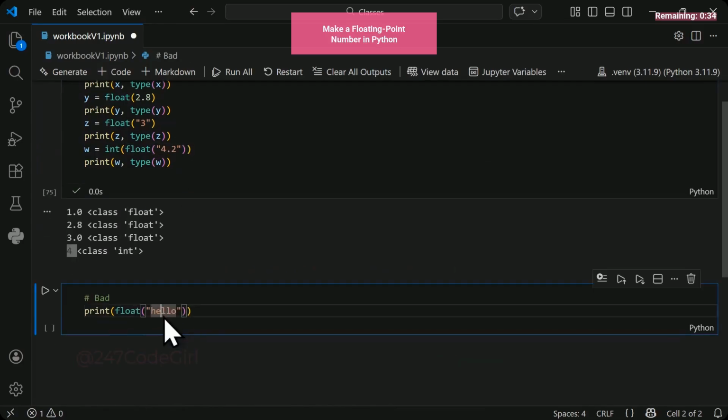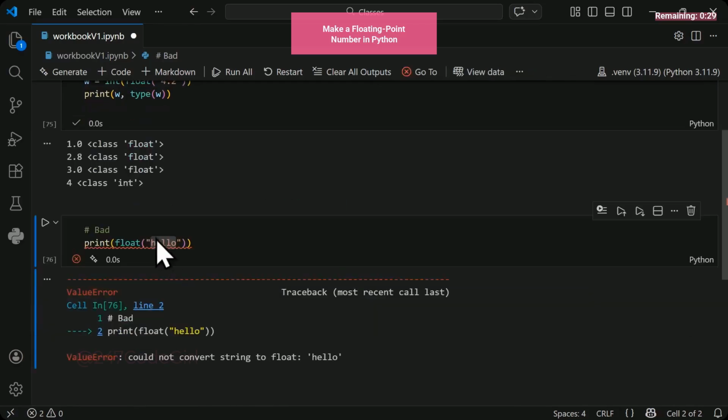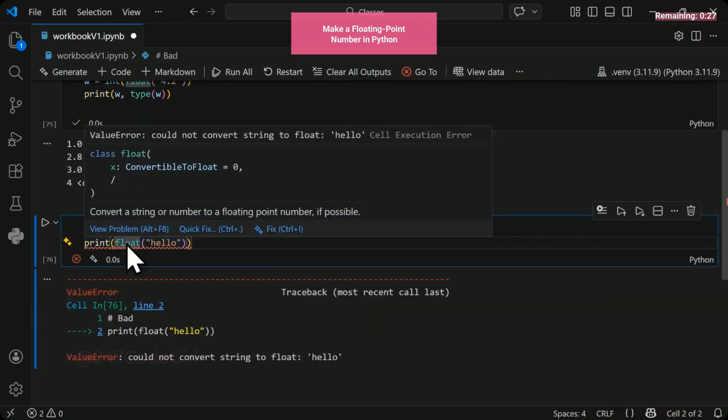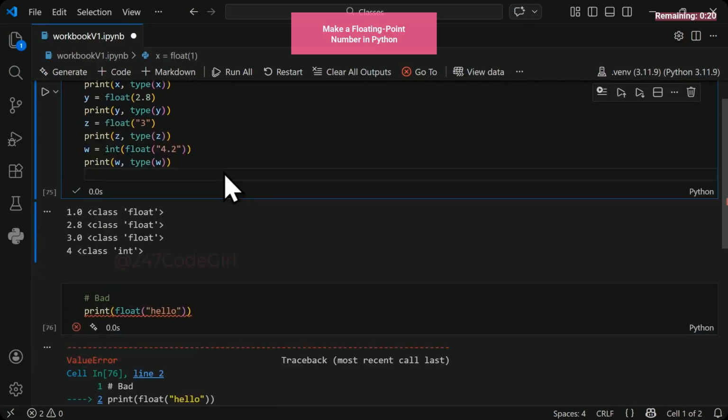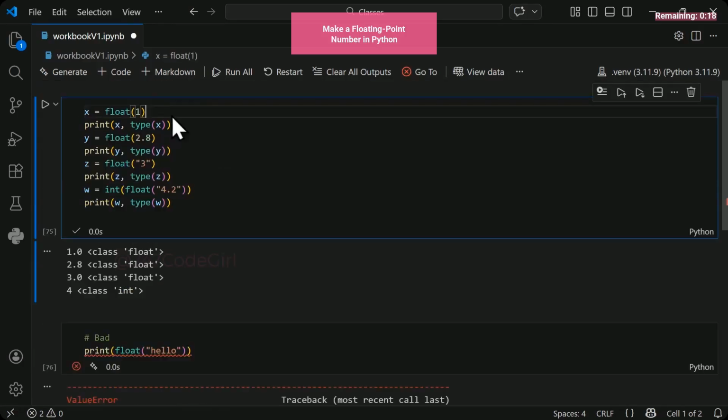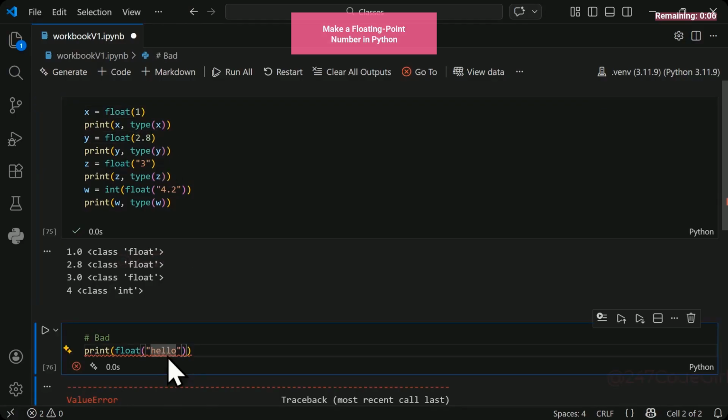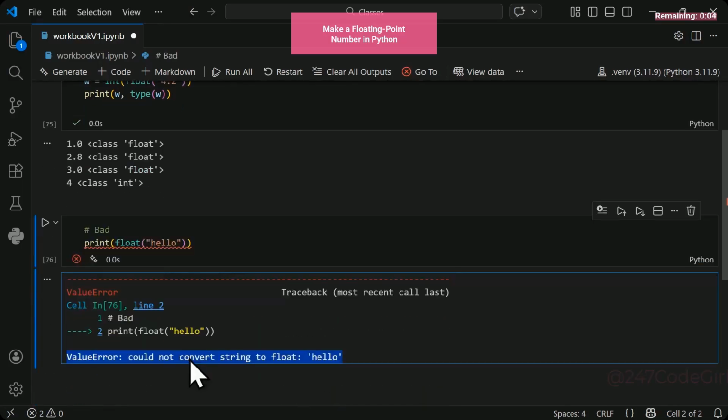You cannot convert anything that is not a number. This will be bad. Hello cannot be converted into a float. You get a value error. Could not convert string to float. Converting to float always produces a decimal form. Even integers become floats. Python does this by parsing the string or reforming the number you give it. If the string doesn't represent a number, it fails with a value error. Python can't pour non-numeric words into a numeric container.